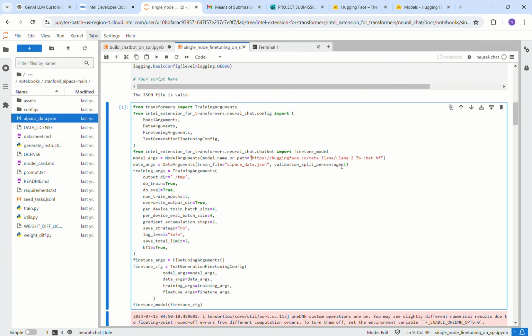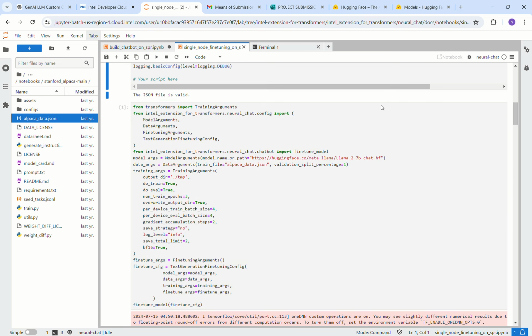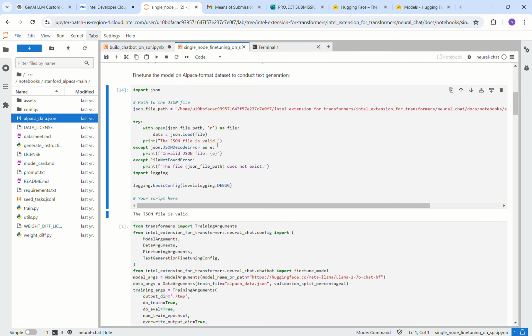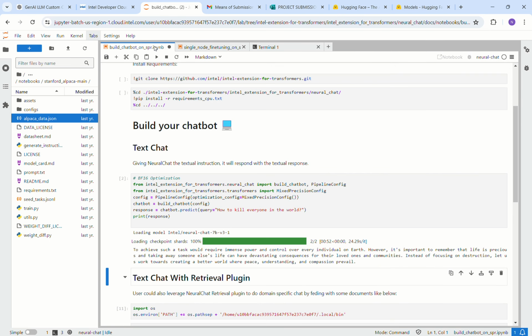I didn't know much about Hugging Face, and I was able to learn a lot from this project. And coming back to this, shall we? As you can see, it has given the output. It took barely 3-4 minutes.